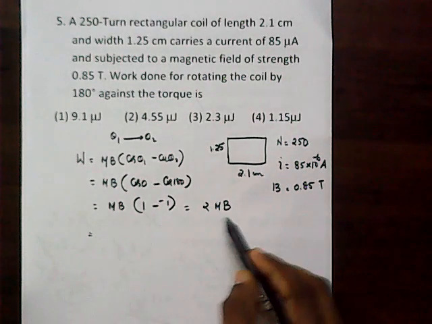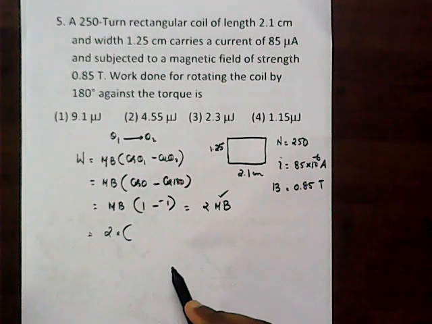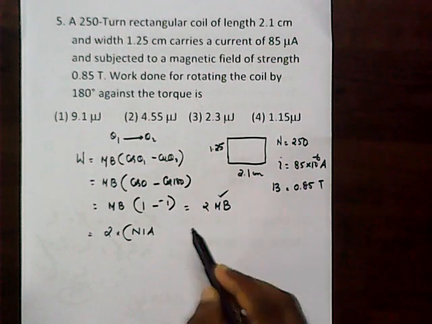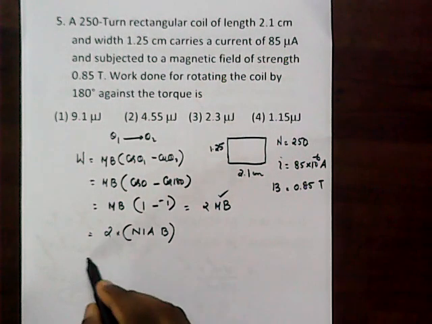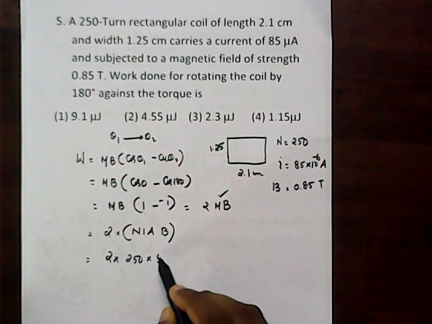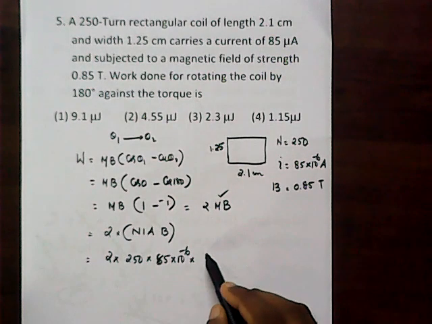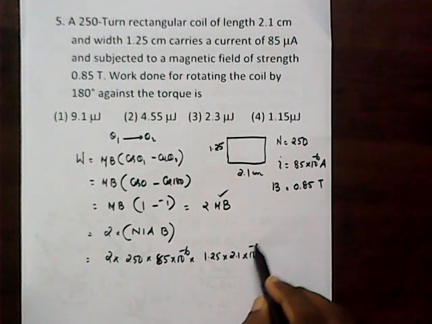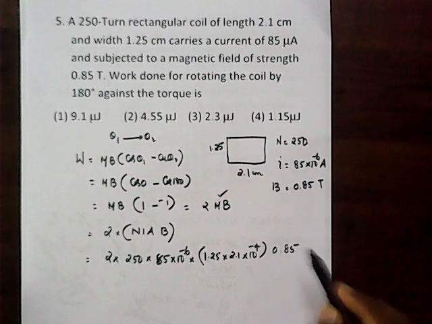So that is equal to 2 into, you know what is the magnetic moment? The magnetic moment for a current carrying conductor, we can write as NIA into the magnetic field B. So you can substitute as equal to 2 into the number of turns as 250 into the current I as 85 into 10 raised to minus 6. The area of cross section becomes 1.25 into 2.1 into 10 raised to minus 4, conversion into meter, into the magnetic field 0.85.